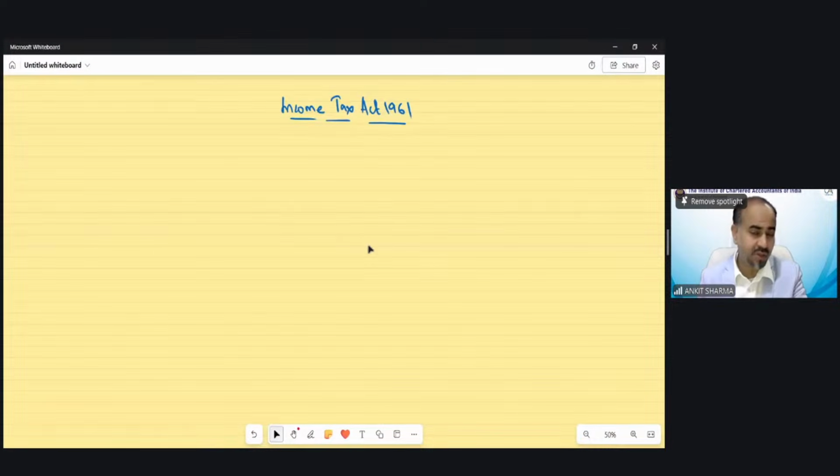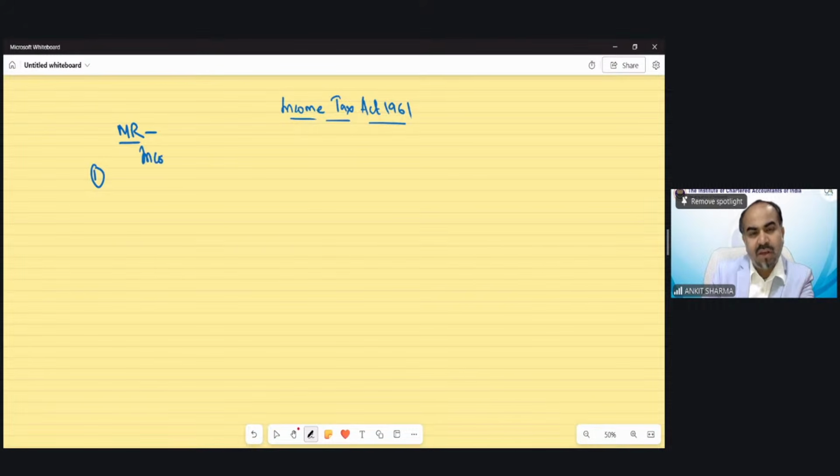When we solve this question, of course, you will be able to recall the provision of marginal relief. In the case of marginal relief, in chapter 1, we have discussed that you have to calculate as per the following procedure. The income which has been given in the question, you need to take, and that has been given as 1 crore 1,50,000.